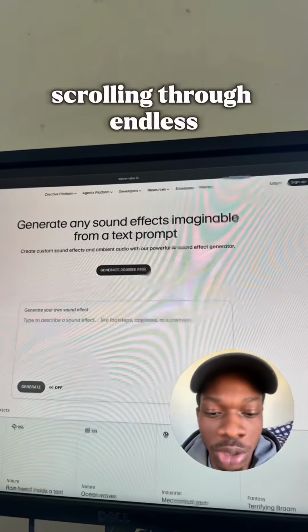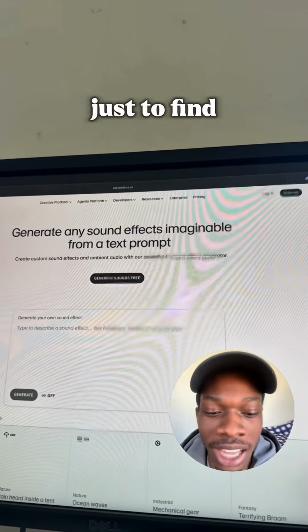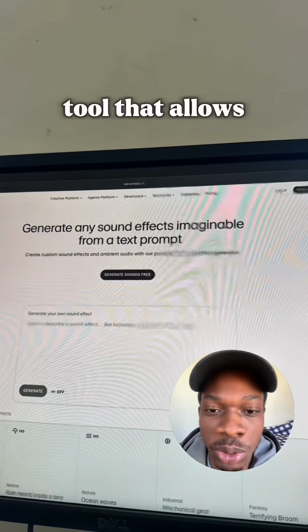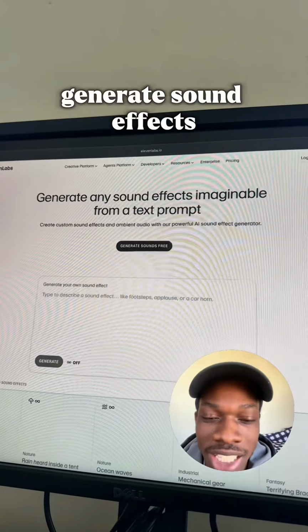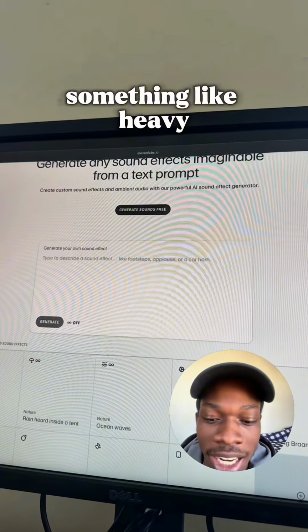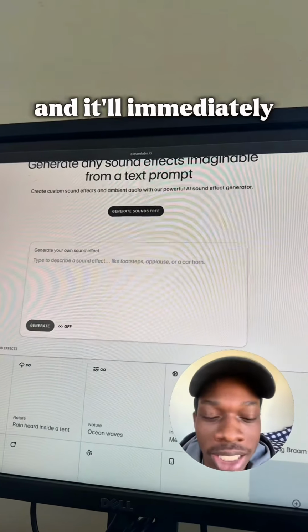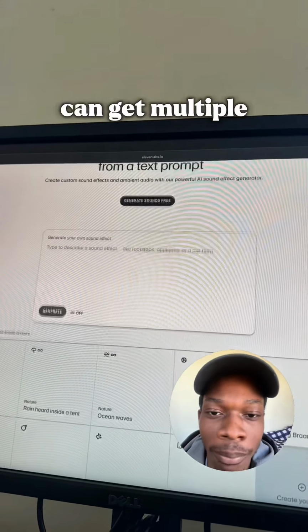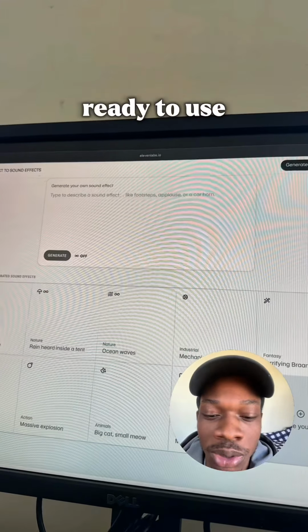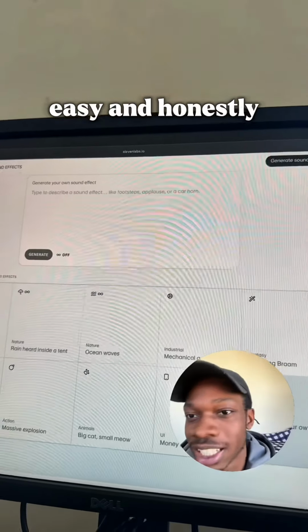If you hate scrolling through endless sound libraries just to find the right effect, then this is for you. ElevenLabs has dropped a new tool that allows you to generate sound effects instantly from text. You can just type in something like heavy rain on a metal roof and it will immediately create it in seconds. You even get multiple versions to choose from, all of which are realistic and ready to use. It's fast, easy, and honestly kind of mind-blowing.